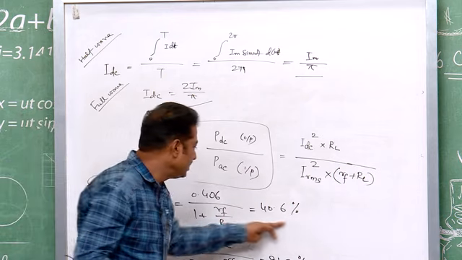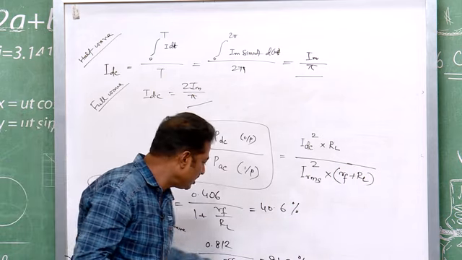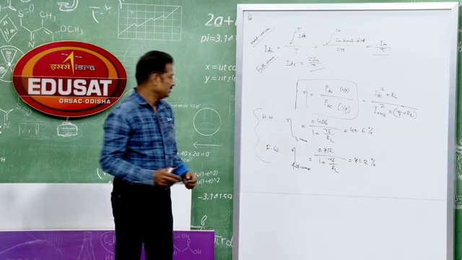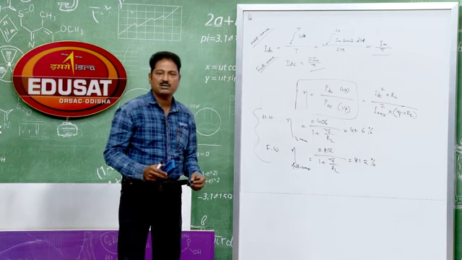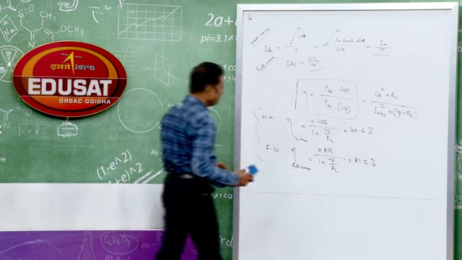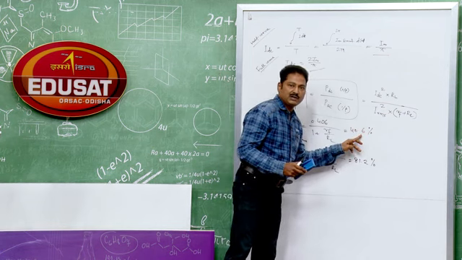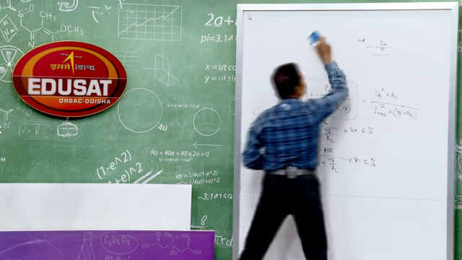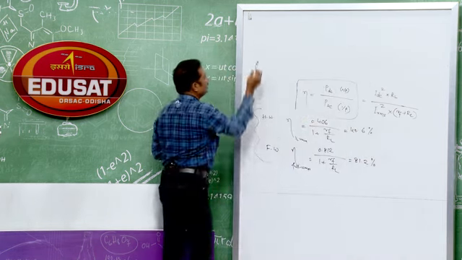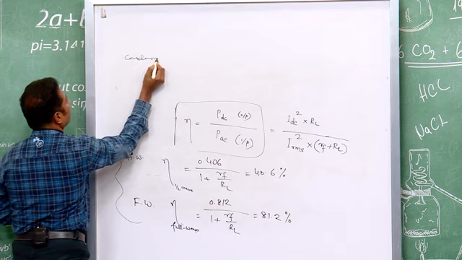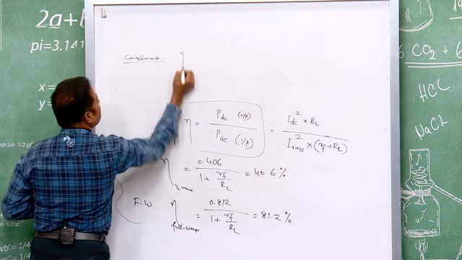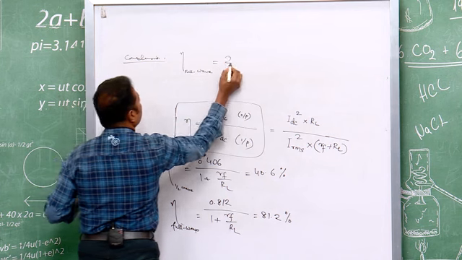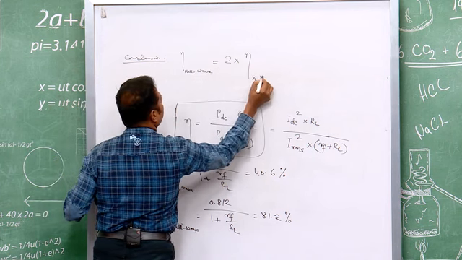You now compare two efficiencies. For half wave, it is 40.6%. For full wave, it is 81.2%. That means, full wave is better. The efficiency of the full wave rectifier is better. I was saying initially that full wave rectifier is better than the half wave rectifier, and the conclusion I can write: efficiency of full wave equals 2 into efficiency of half wave.